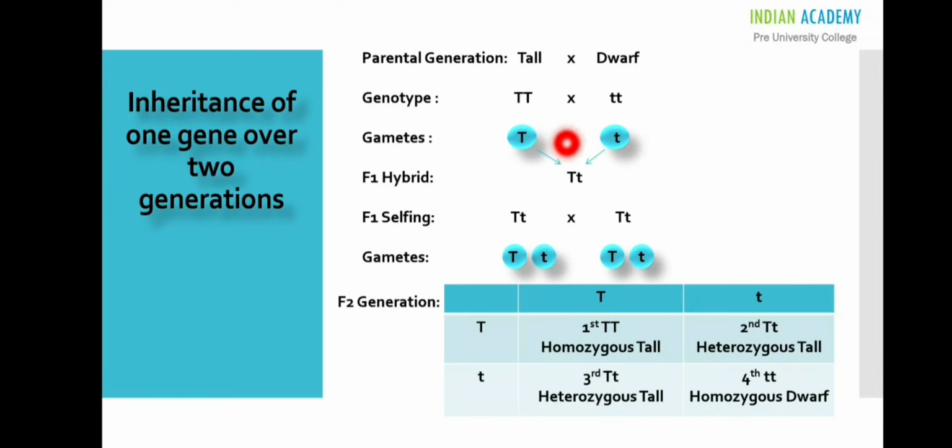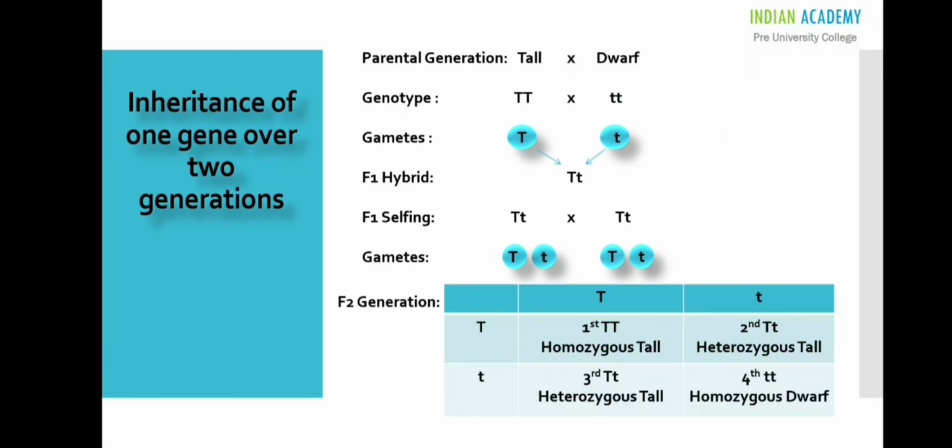Let us see the differences between F1 and F2 plants. In F1 generation, all the plants produced were dominant because of the cross between two homozygous parents, differing in a pair of contrasting characters. In F2 generation, along with the dominant trait, the recessive characteristic feature is also expressed in one of the plants, so that is dwarf.